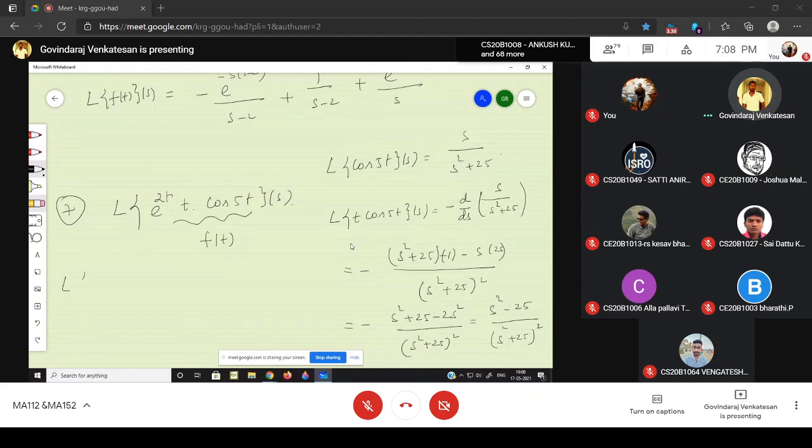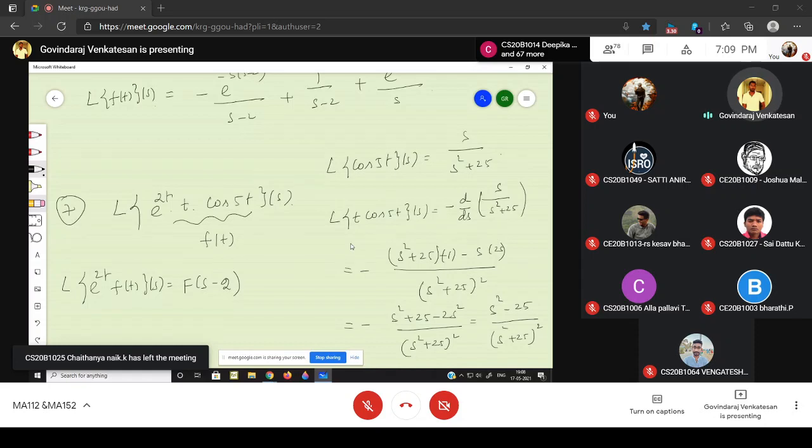What is the formula? The Laplace of e power 2t into f of t is nothing but capital F of s minus 2. This is the formula. What is your capital F of s? Capital F of s is nothing but the Laplace of t into cos 5t.